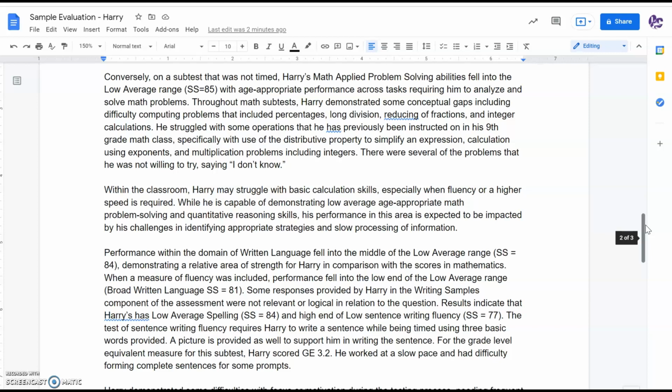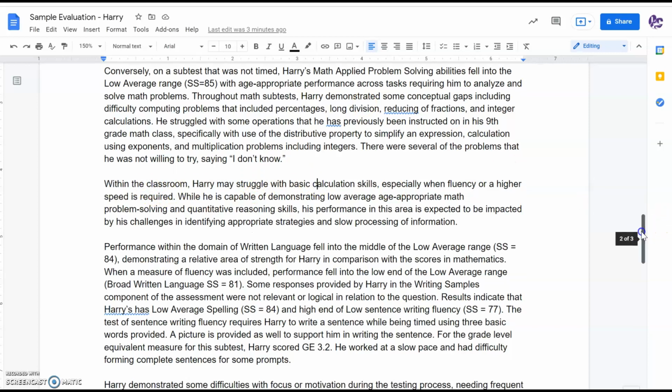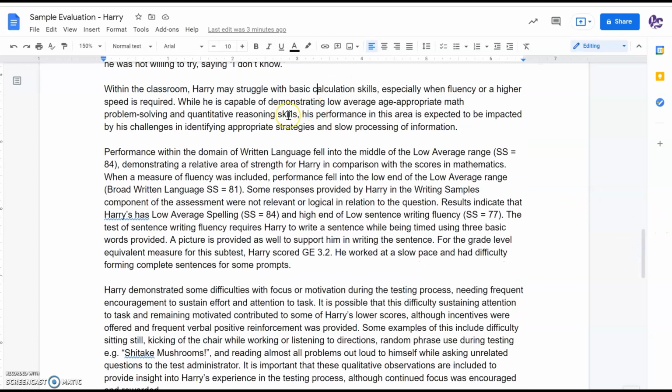We have listed here math subtest conceptual gaps, including percentages, long division. So that's going through that section, looking for areas of weakness, problems that the child got wrong. And then to say he struggled with some operations previously instructed on in the 9th grade math class, and several problems where the student said, I don't know. So then we talk about in the classroom, the student may struggle with basic calculation skills, and we say what the student is capable of or not in these areas right now and how we can support growth.